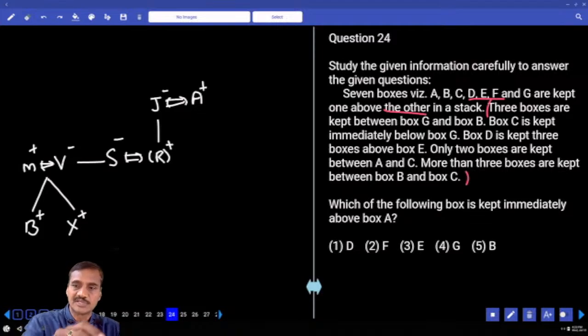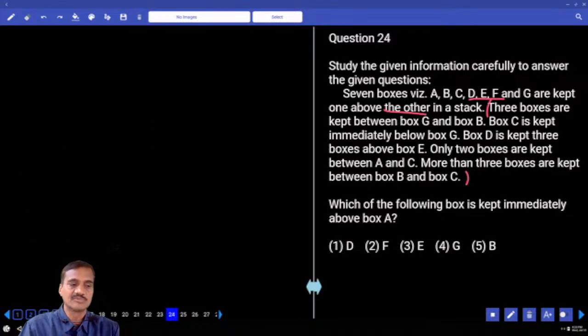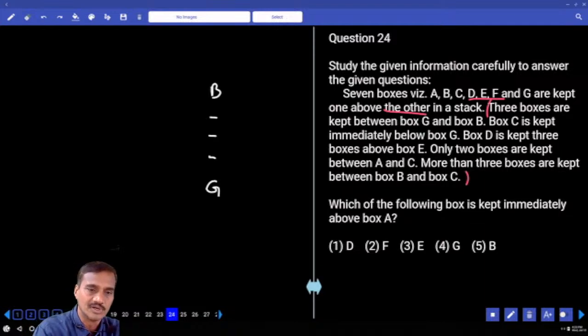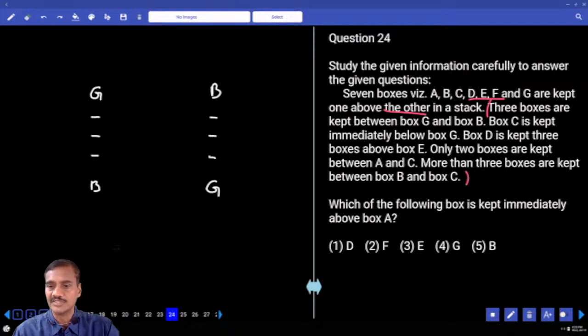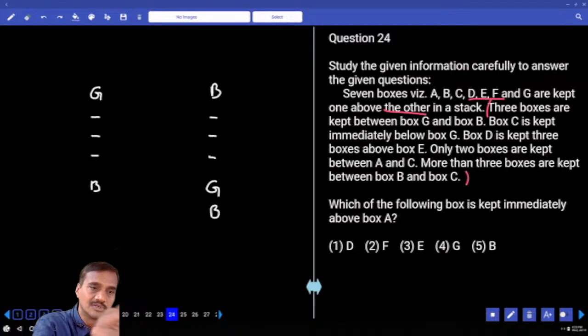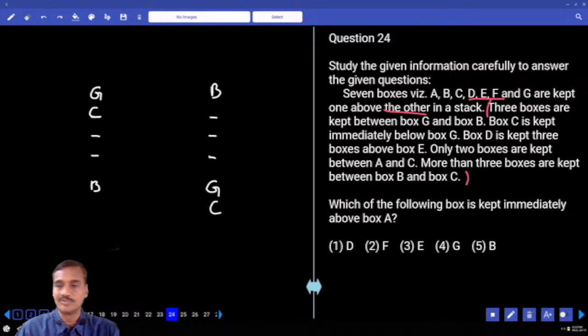Then 3 boxes are kept between G and V. There are exactly 3 boxes between G and V. Now B is here. Then 3 boxes, 1, 2, 3. G is here. Or G can be above this one. Possibilities. And C is kept immediately below Z. Now here again C is kept immediately below Z.